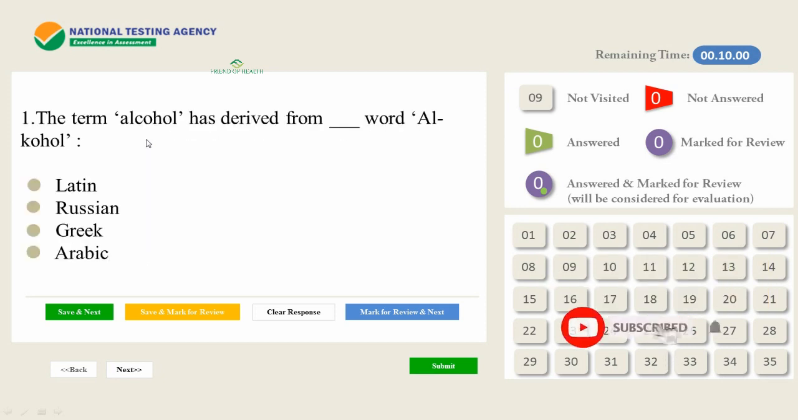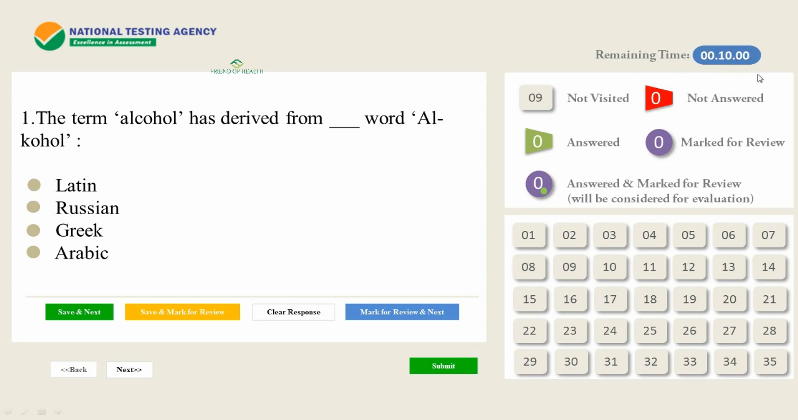This is the first question. The term alcohol has derived from the word alcohol of which language? Latin, Russian, Greek or Arabic? 9 questions are not visited. So we have the question palette here, and we have all the options here.